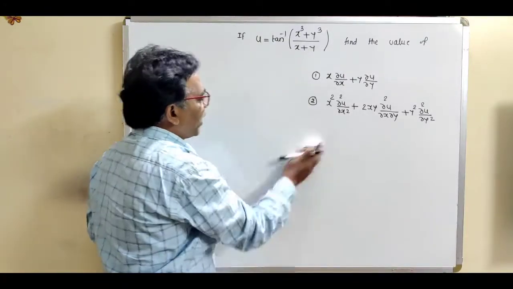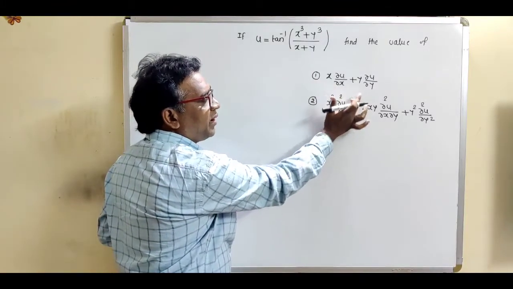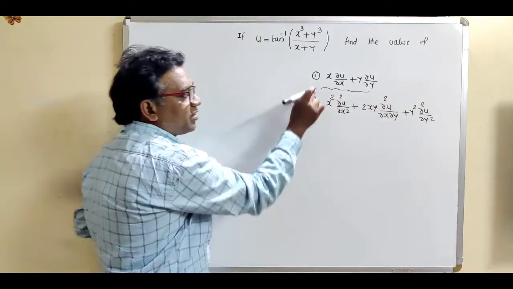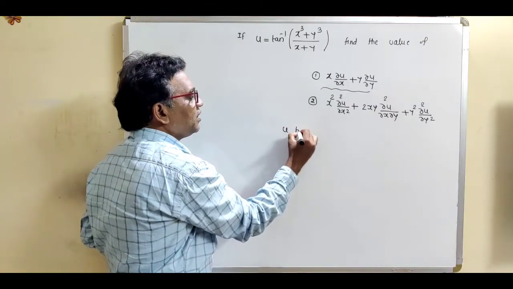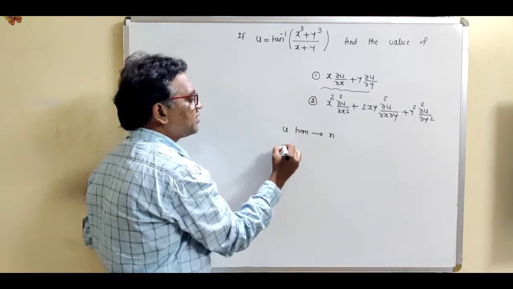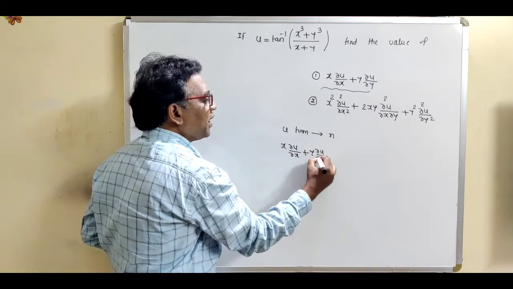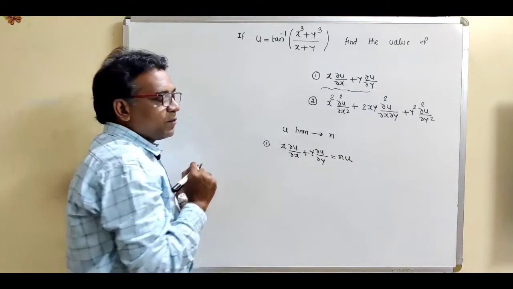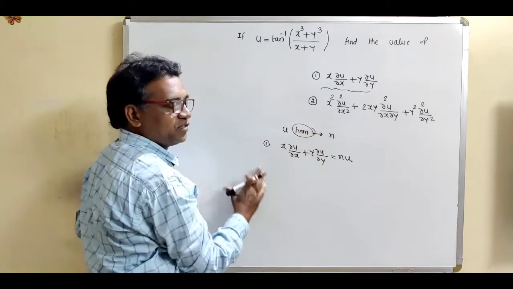Now see what the statement of Euler's theorem is. We want to find out x into del u by del x plus y into del u by del y. This is the left hand side of Euler's theorem. If u is a homogeneous function of degree n, then x into del u by del x plus y into del u by del y is equal to nu.